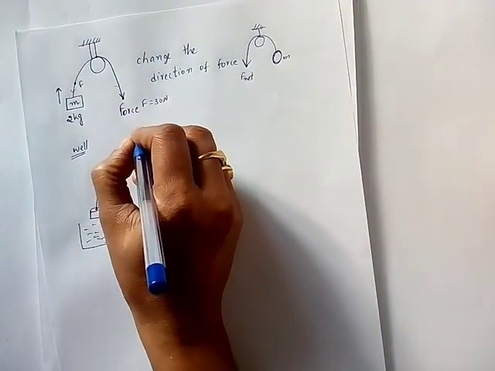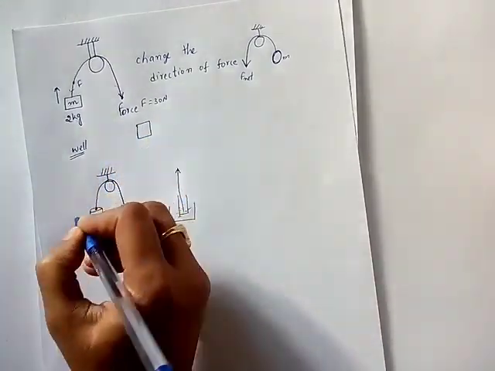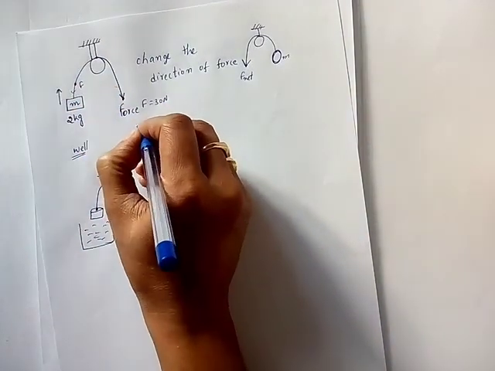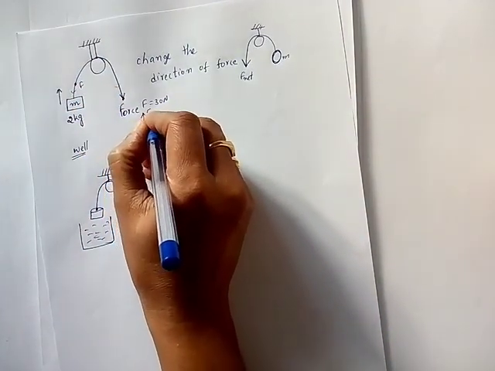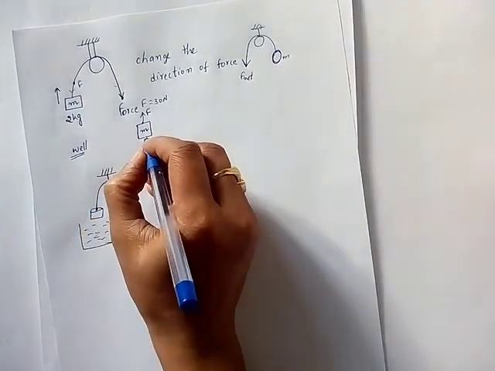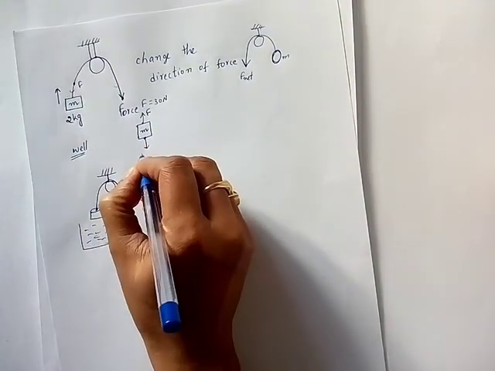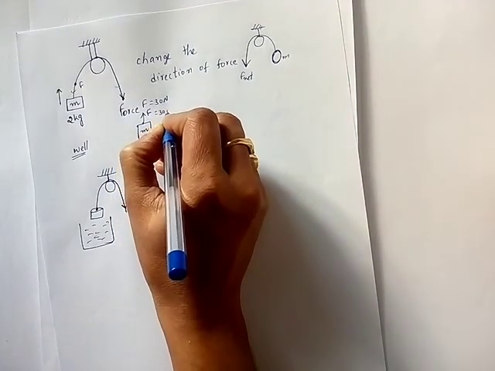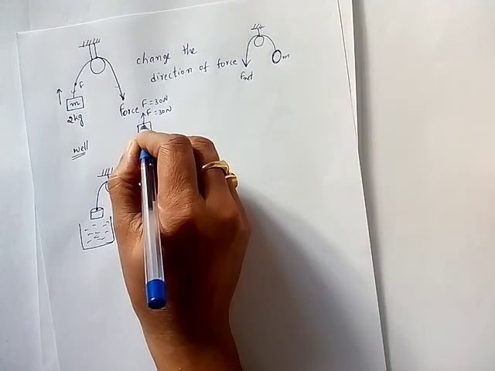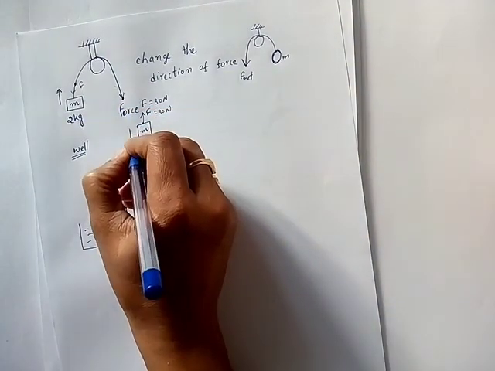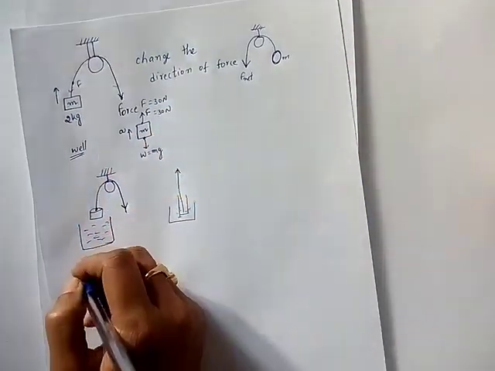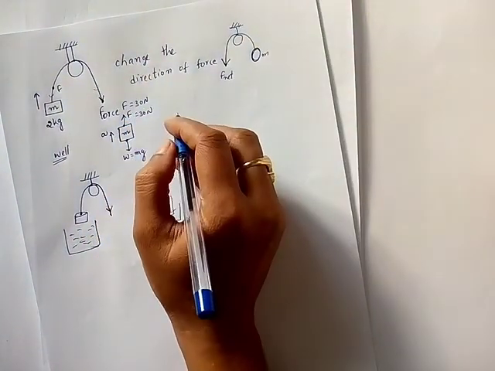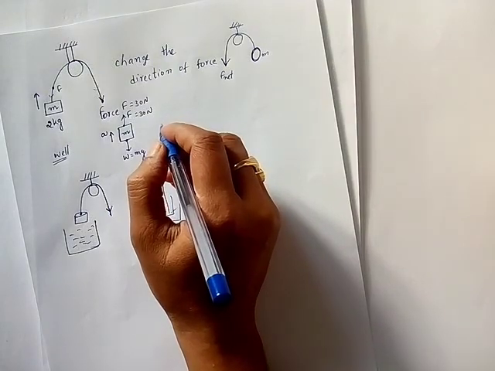And one more thing, here you can take the free body diagram. So what are the forces acting on this mass? The applied force you have, and there is weight acting, W is equal to mg. This force is 30 Newton, and due to application of this force, the block will be moving upwards. The acceleration of the block is upwards. So how do you take balanced and unbalanced forces?